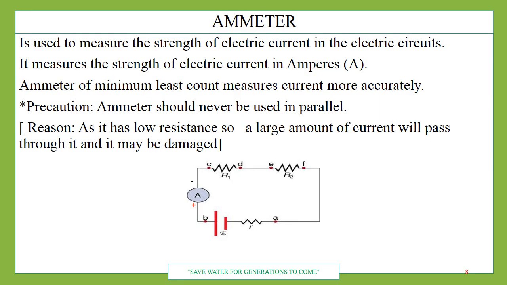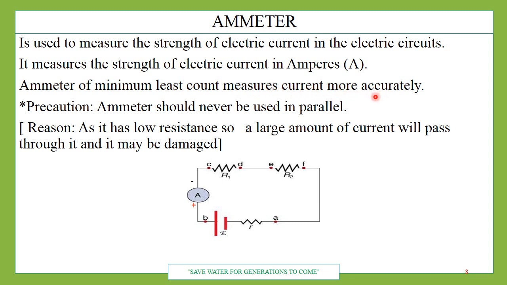Okay. Now how is electric current measured? This question is generally asked. You should know how we measure electric current. To measure electric current passing through a circuit, through a conductor, we use a device known as ammeter. A for ammeter and A for ampere, so it is very easy to remember. A for ampere, A for ammeter means this device is used to measure amperes, the strength of current passing through a conductor.